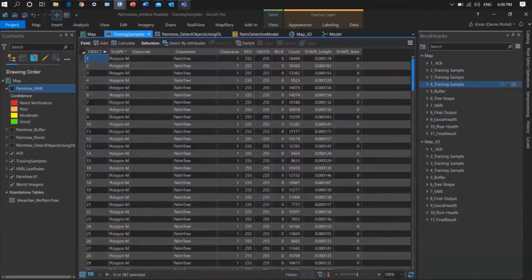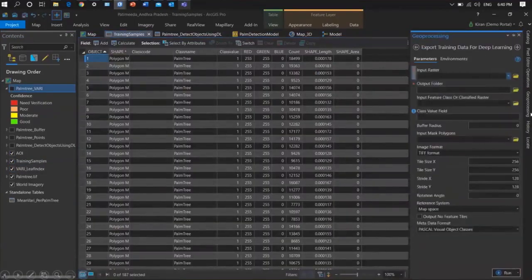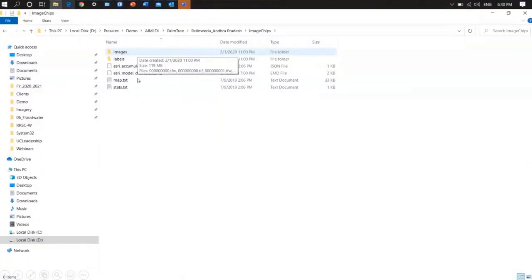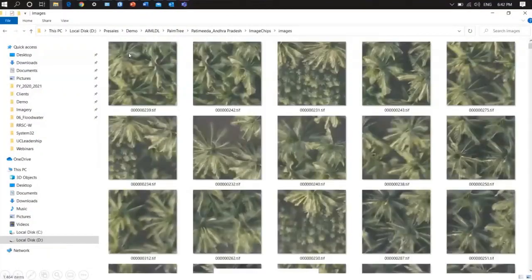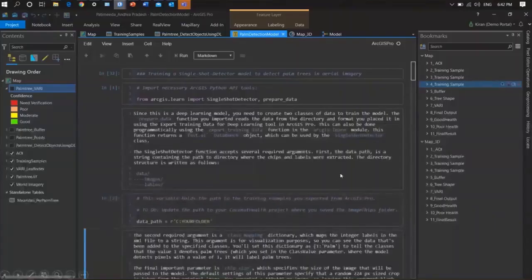Once these training samples are ready, using the geoprocessing tool, the same export training data, I can perform it and get the image chips and model definition files. So here are the images. Once my chips are ready and my model definition is exported, I take you directly to the notebook and I can start to train the model.